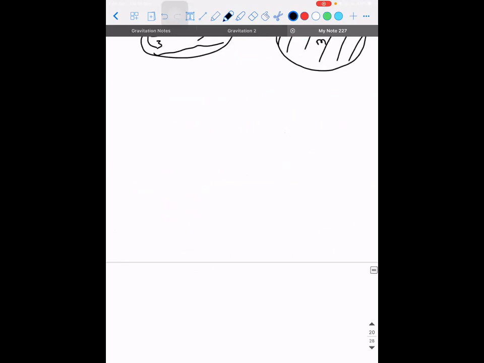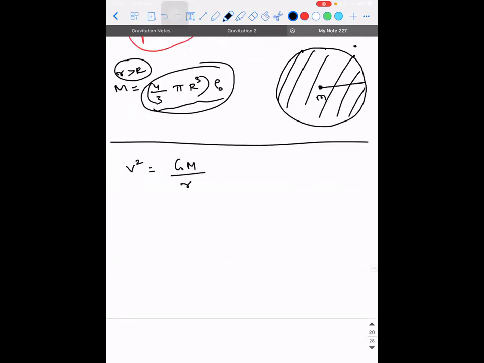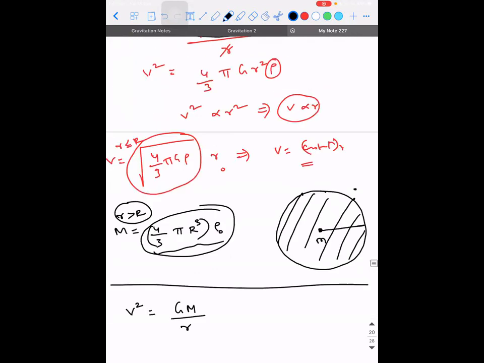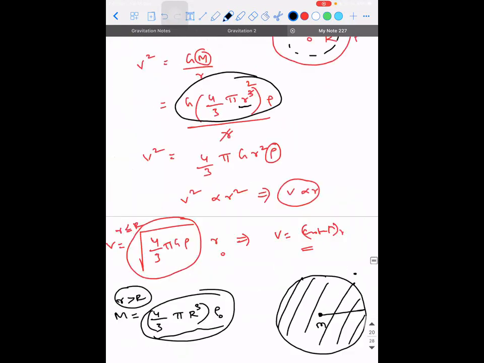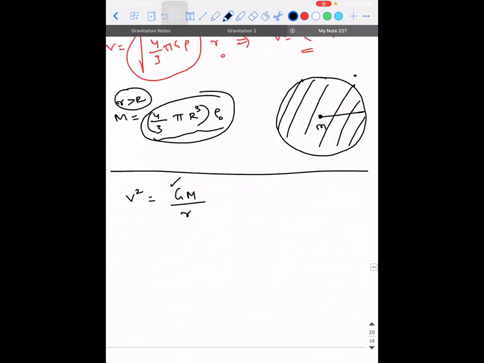See, it's very simple. In this problem, what is it that I need to find? V square is equal to GM divided by R. Correct? So this is what I got. G into capital M divided by R is the value of V square. In this, G is constant and R is a variable. They have given it as a function of the distance.